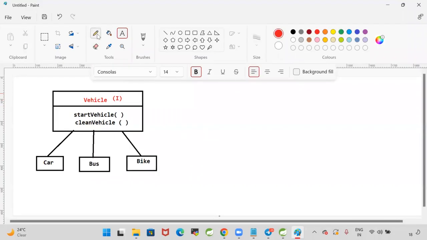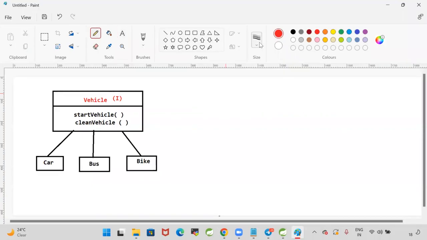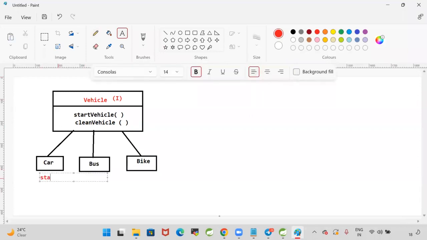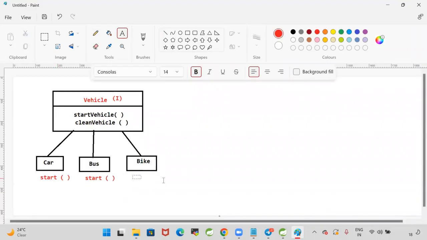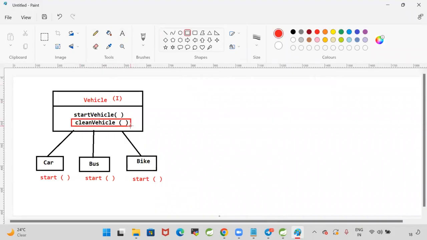When I add the new method in the interface, will my existing classes compile, or will they fail? They will fail, because here I am overriding only the start vehicle method. Now I have added a new method in the interface. The classes which are implementing the interface cannot be compiled. All the classes will fail at compilation, because these classes are implementing the interface.